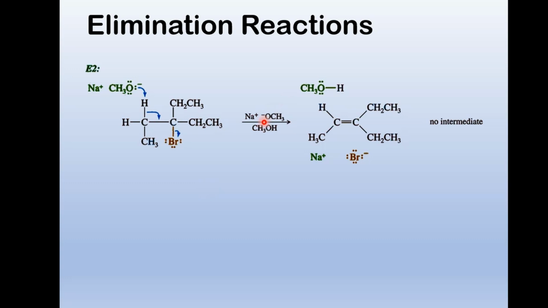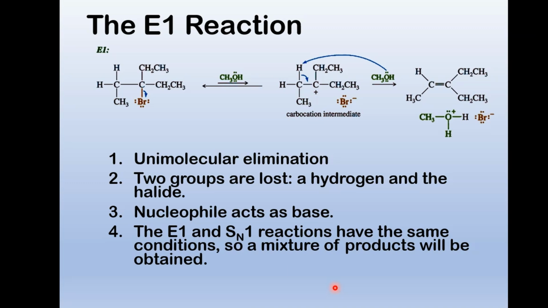So that's not going to come into play. But what can happen is this base comes around and pulls off this hydrogen. These electrons jump down here at the same time. These electrons are jumping there. All three of these things happen at once. We say that's concerted. So our energy diagram is just going to have one hump and a beginning and an end. There's no intermediate.